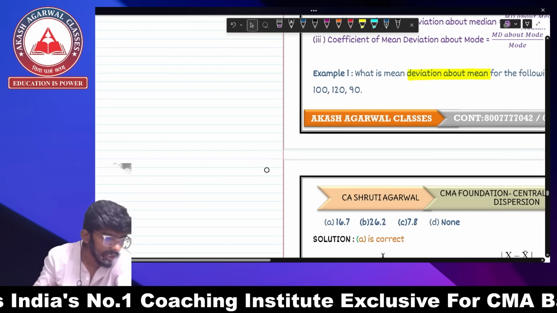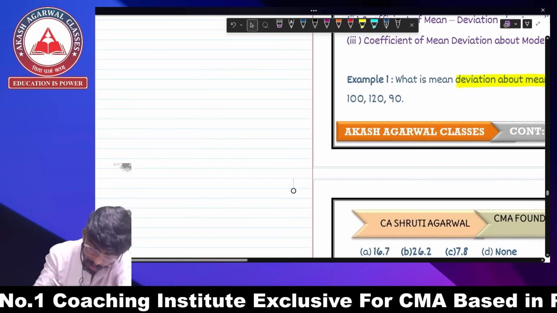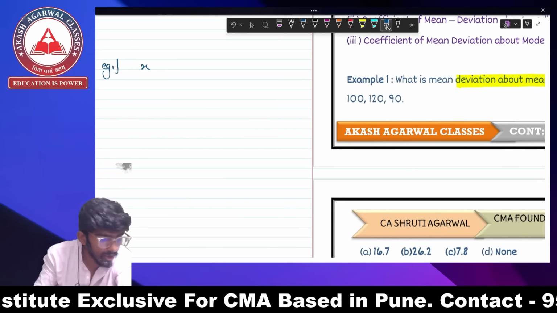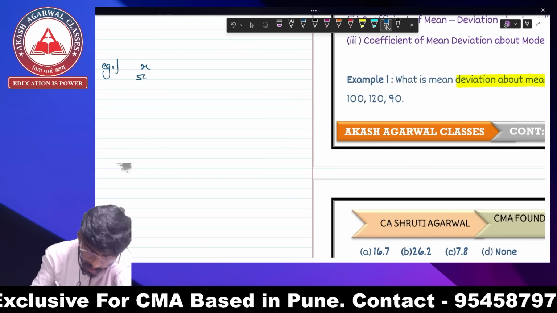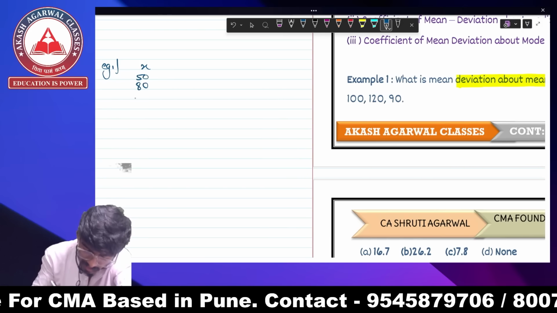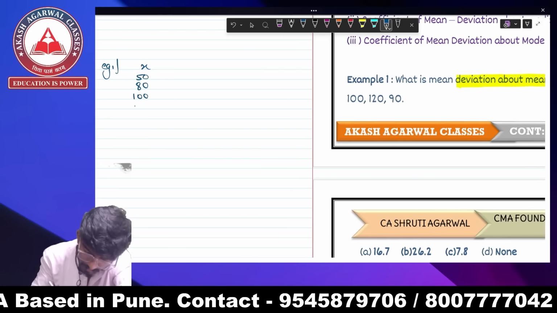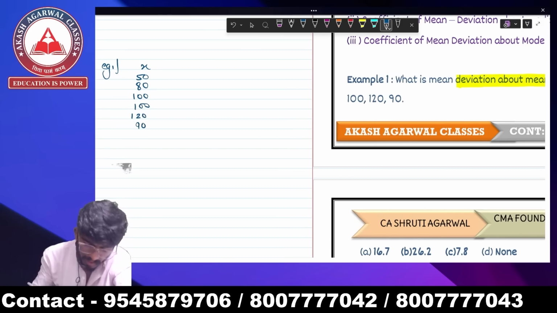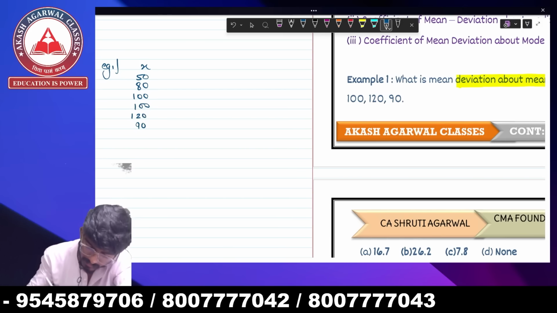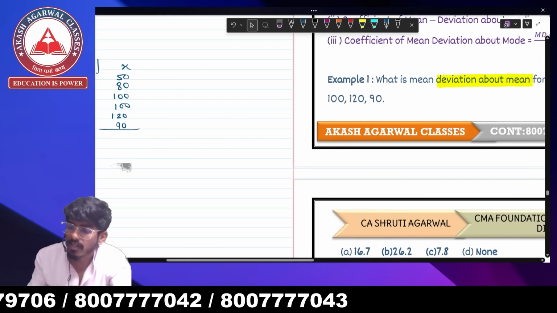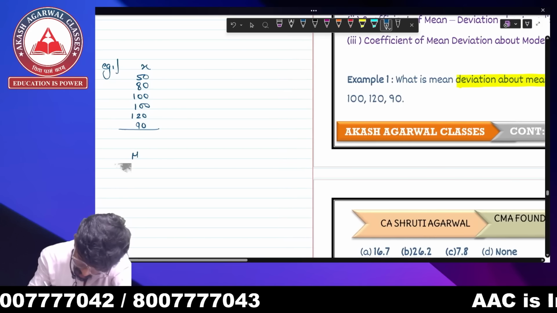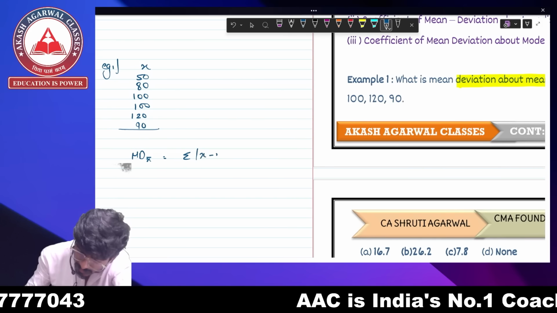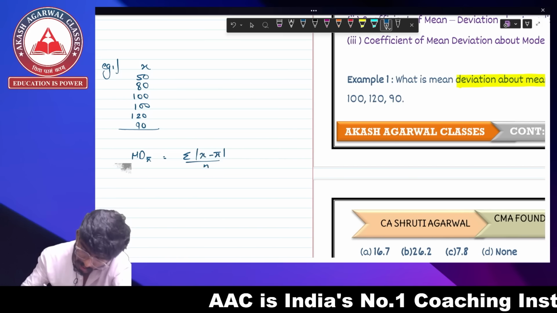So what kind of data is this? The data is raw data. Okay, so example one, everybody is going to write with me. There's going to be an x: 50, 80, 100, 100, 120 and 90. So this is going to be your x. We want mean deviation about mean. If you remember, the mean deviation formula about mean was summation of |x minus x bar| upon n. Right? This was the formula.